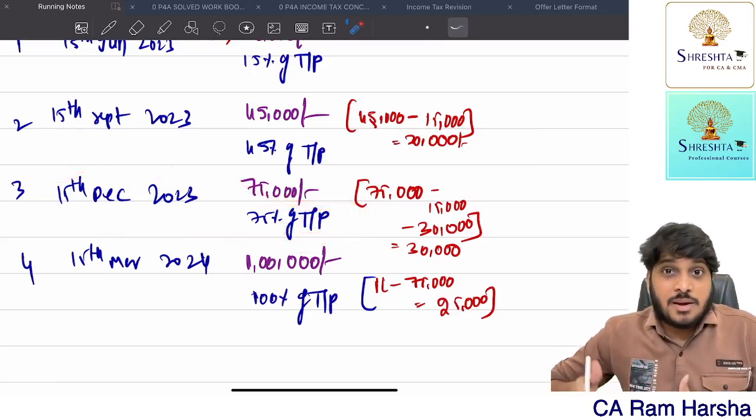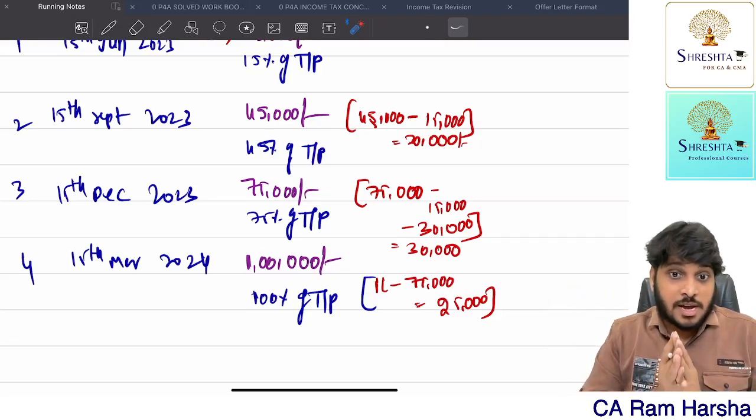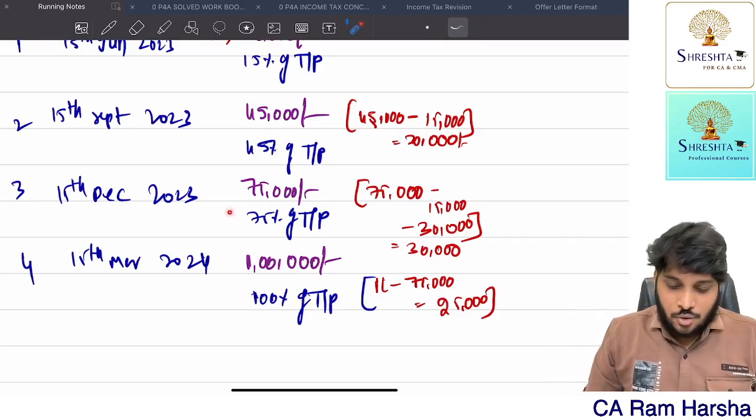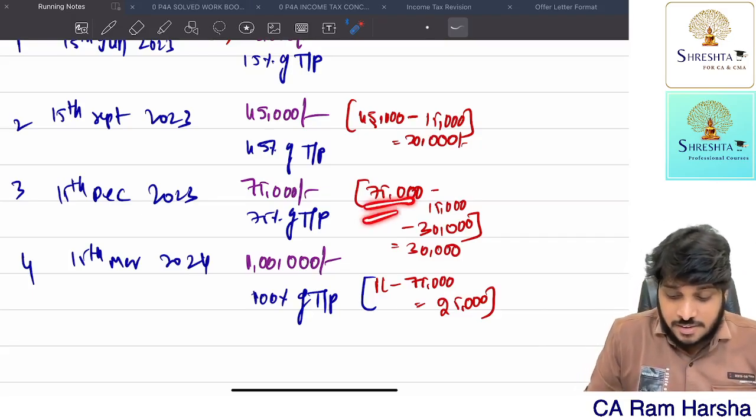75% of the tax payable amount you should complete. Whatever the tax payable, out of it 75% you should be completing by 15th December itself. Okay, sir, 75. Which means how much I will pay actually? Sir, 75,000 I should be completing.